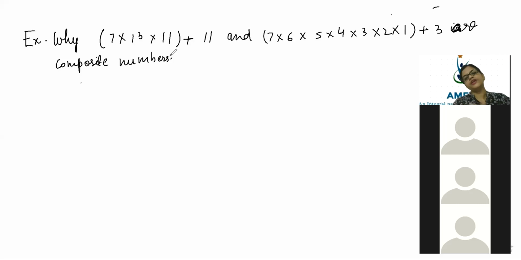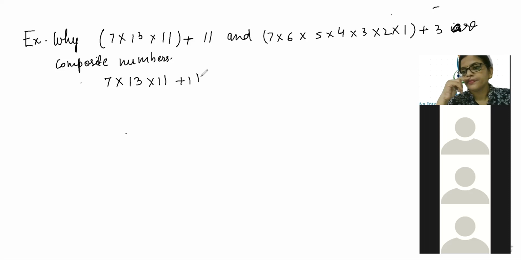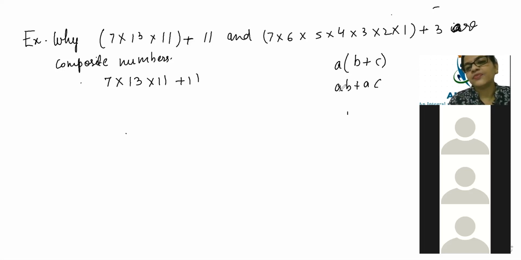Now, beta, tell me: 7 into 11 into 13 plus 11, is it a composite number? The answer is yes, it is a composite number. Now let's see how. First I am solving 7 into 13 into 11 plus 11. You might know the distributive property: A into B plus C is written as AB plus AC. That means A is common in both. Here, in between the plus operation, 11 is common.